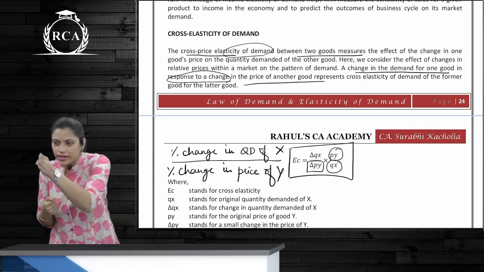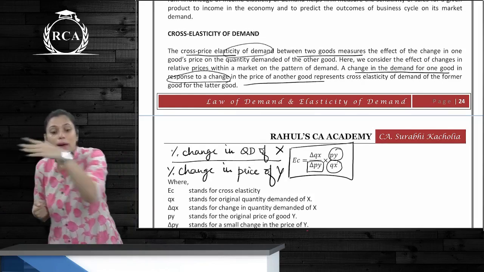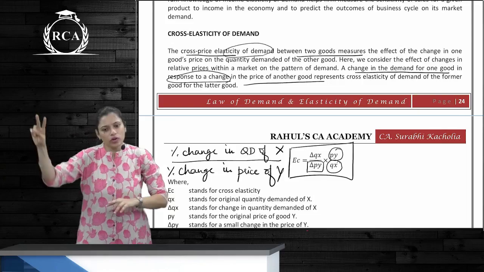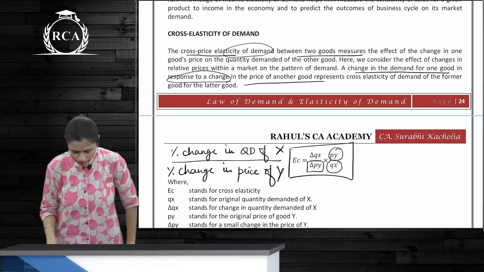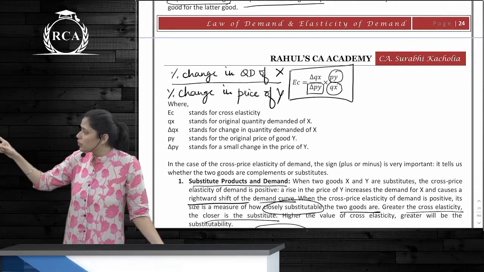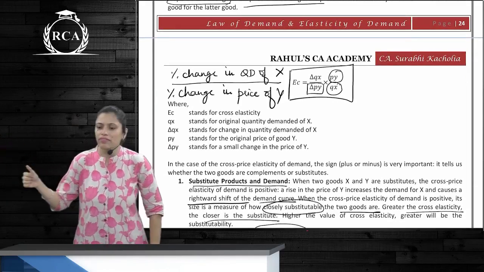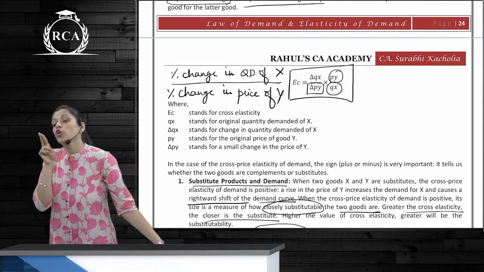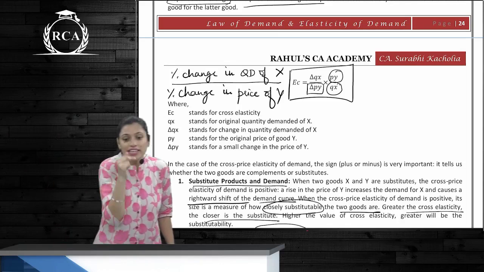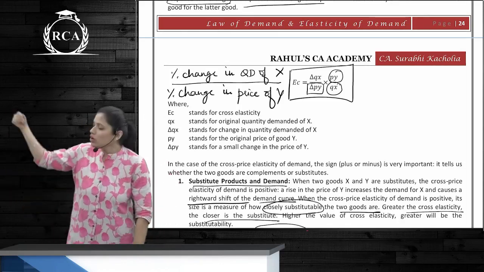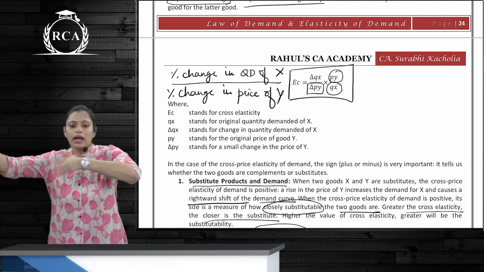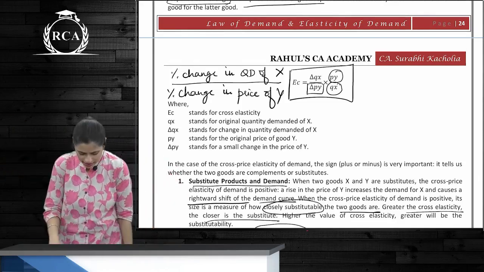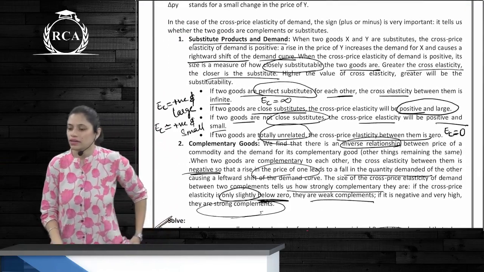Percentage change in quantity demanded of good X by percentage change in price of good Y. So there are two interrelated goods, whether they are substitutes or complementary goods. So here it is delta Qx by delta Py into Py by Qx. What is delta Qx? The change in quantity demanded of good X by the change in price of good Y into the original price of good Y by the original quantity of good X. Is it clear?